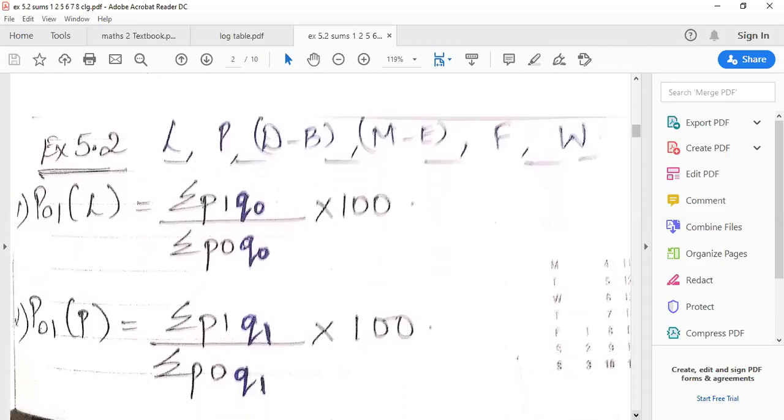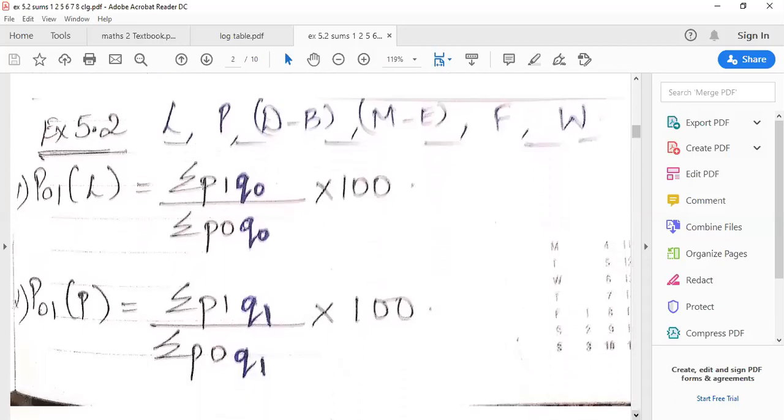This is the exercise before moving on to the formula part. As you can see, I've written the headings on the top: L, P, D-B, M-E, F and W. Now I'll explain the trick to remember the formulas. With that help, you won't get confused at all while calculating formulas. So please listen carefully. What is the trick? I've cancelled the quantity part. Don't see that. Listen to it as if it doesn't exist. There are no quantities mentioned. You have the simple basic formula for price index number.